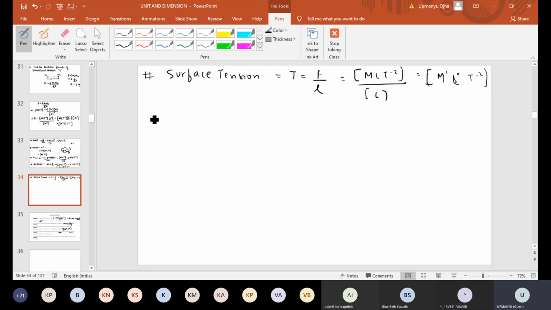Okay, one more thing is there, that is the coefficient of viscosity, eta. Now I will give you the formula. What is the coefficient of viscosity? The viscous force F is equal to eta into area into dv by dx, that is v by x or dv by dx.